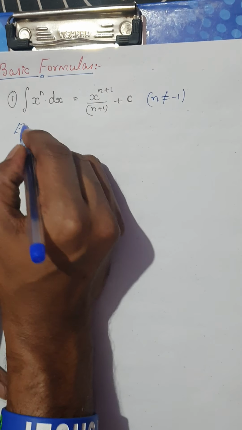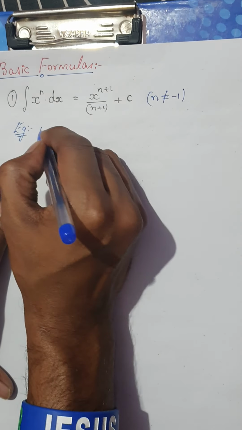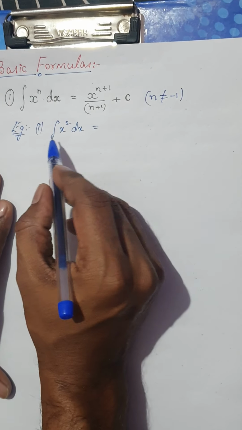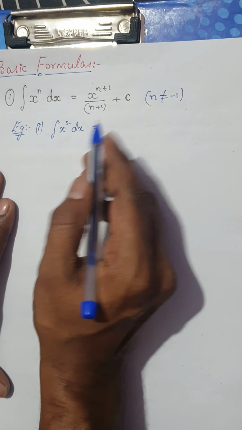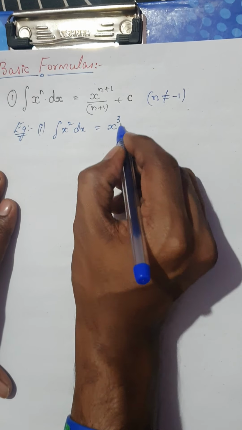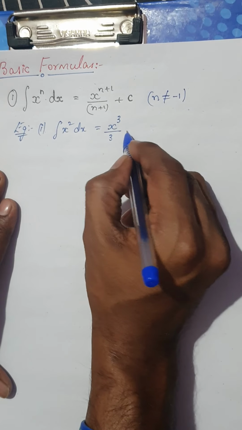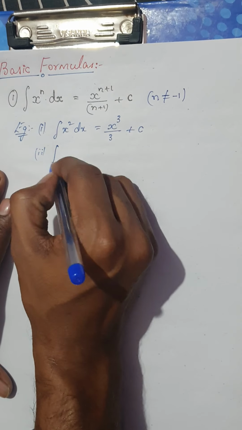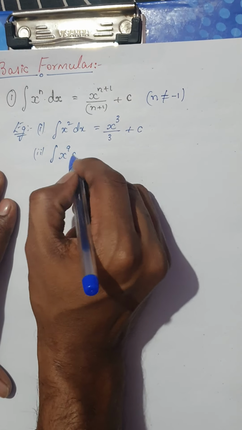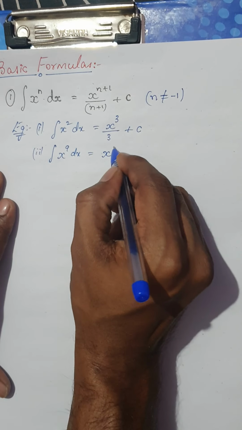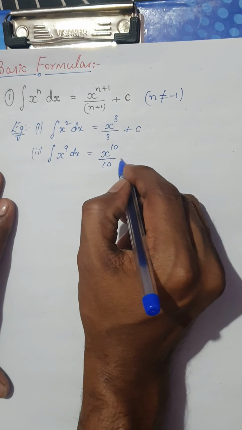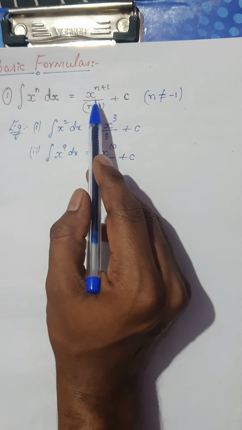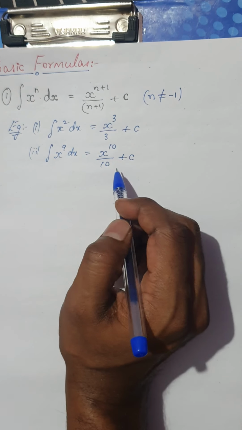Now let us take examples. The first one is, if I take the integral of x square dx. So the integral of x square is very simple. I have x square, just increase the power. So the integral of x square is x cube by 3 plus c, a constant, that's all. If I have the integral of x power 9 dx, then it would be x power 10 divided by 10 plus c. A small note: in differentiation the power would be multiplied, but in integration the power is divided.